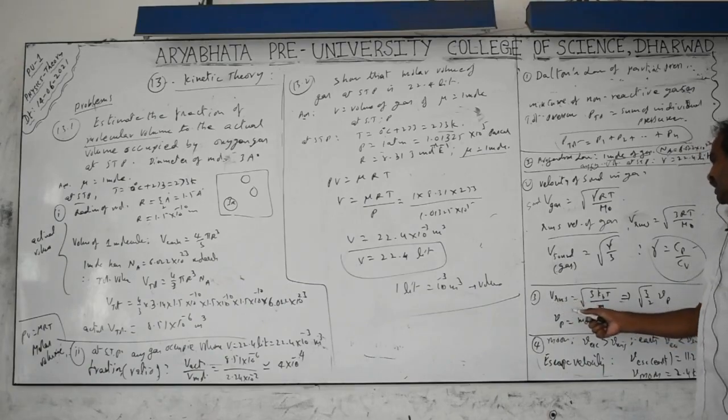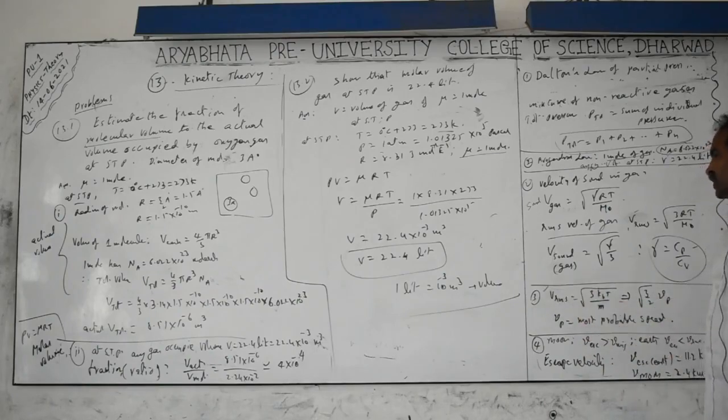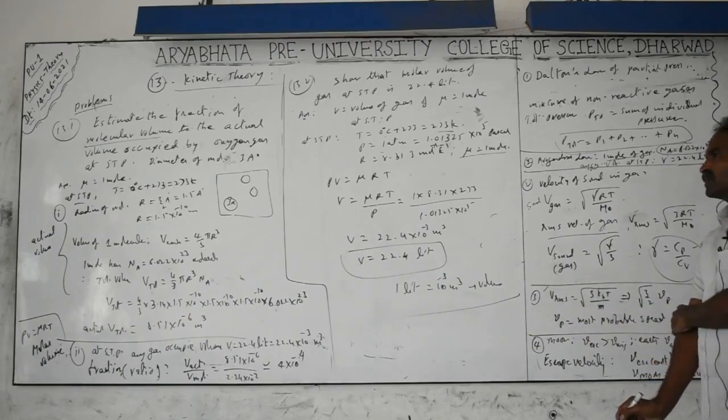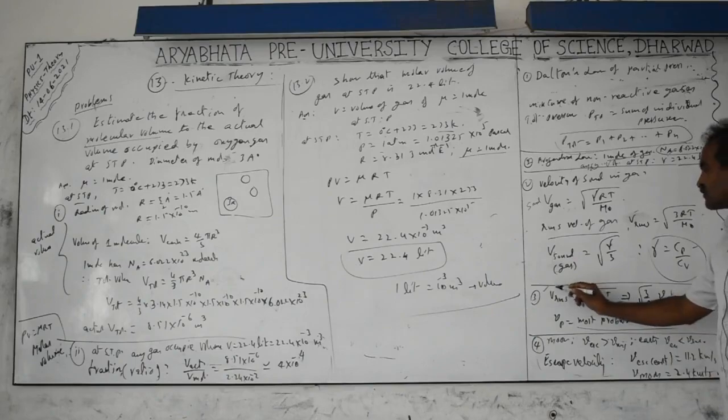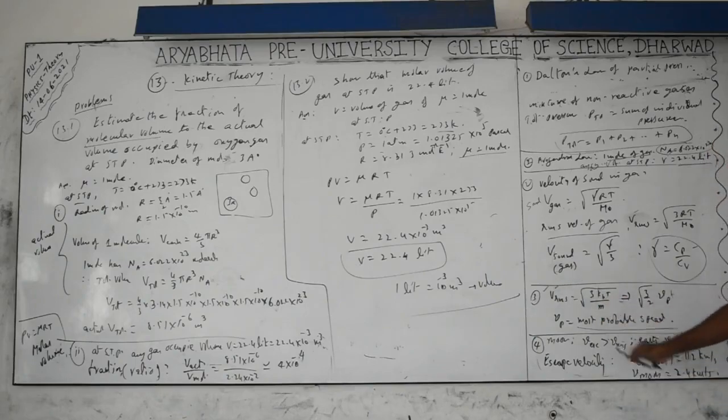Next are the types of gas velocities. We have the most probable velocity, the RMS velocity and the average velocity. Here I gave only 2; the other is required only for competitive exams, and most probable velocity is also not required up to the board level. V RMS is equal to under root of 3kT by m, which we already derived, and which is equal to under root of 3 by 2 times the most probable speed. Most probable speed means that among the gas particles traveling, a larger number of particles possess some particular speed. That is called the most probable speed. Average speed is the average of the velocities of the particles, but the RMS velocity is the effective value. The resultant velocity we notice is equal to the RMS.